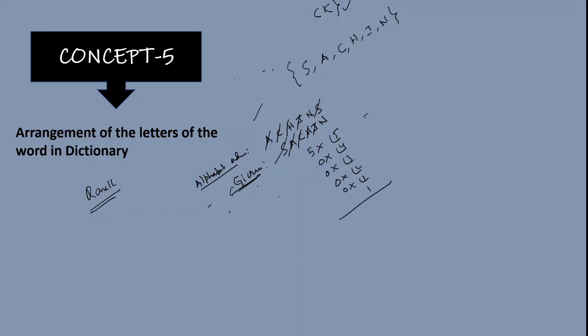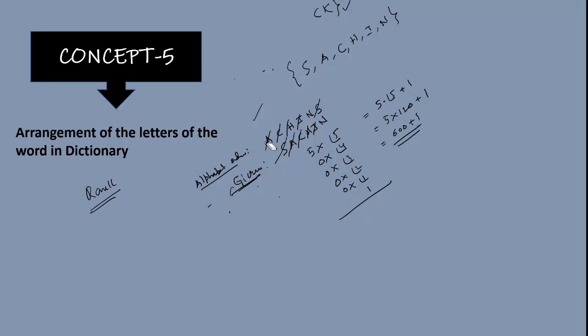So it is what? 5 into 5 factorial plus 1. That is 5 into 120 plus 1. That is 600 plus 1. So 601 is what? Your word Sachin comes, if you are arranging letters of the word in this way.